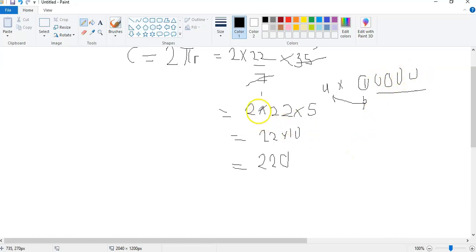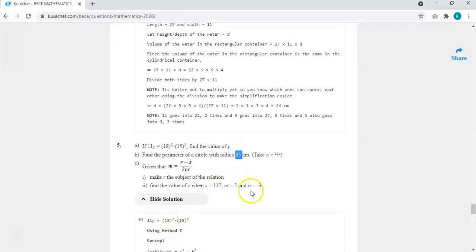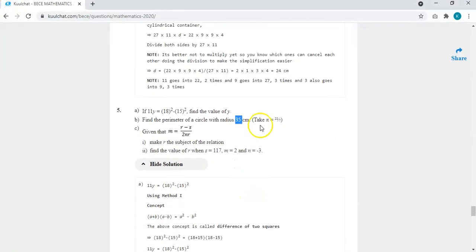So here, simplify this and this first. So you get 10. Then 22 times 10, you just add 0 to this 22, you get 220. So our answer is going to be 220 centimeters. The R is in centimeters, so 220 centimeters, which is the perimeter of the circle. Okay, so that one is done.